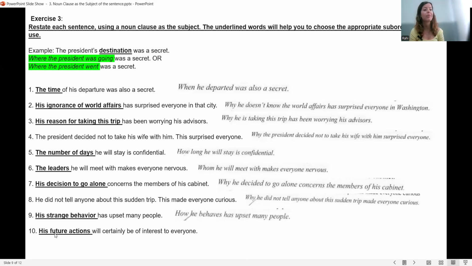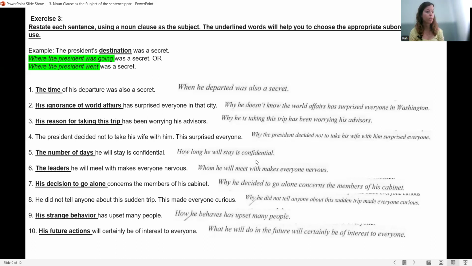So here we are talking about the way he behaves. How he behaves has upset many people. His future actions will certainly be of interest to everyone. What he will do. So his actions, the things that he is going to do. So what he will do in the future will certainly be of interest to everyone.